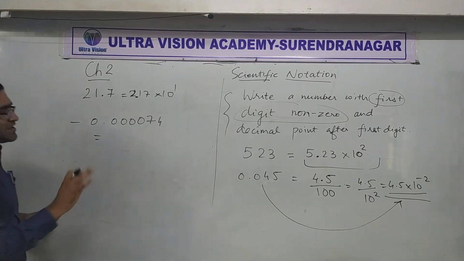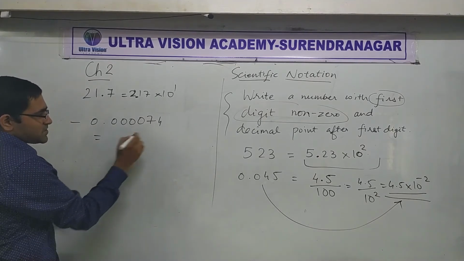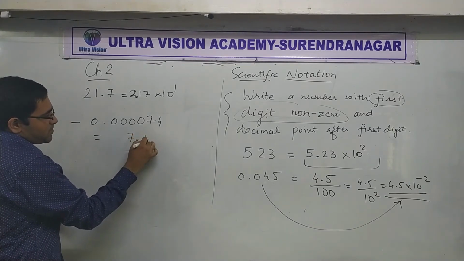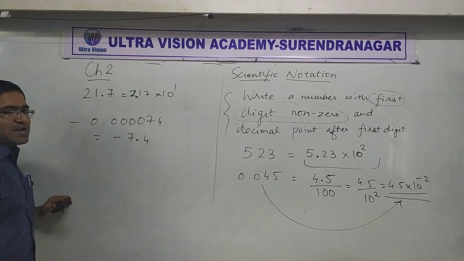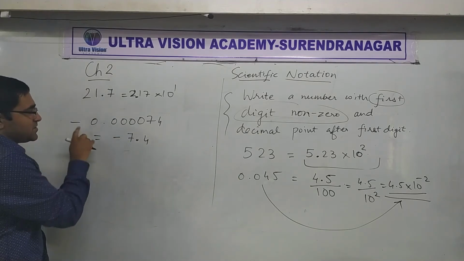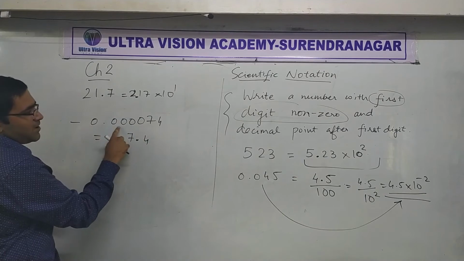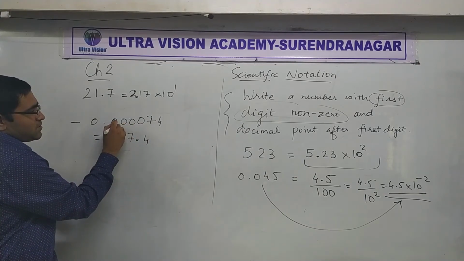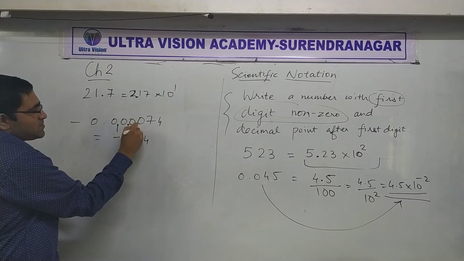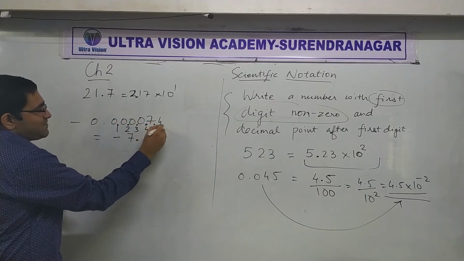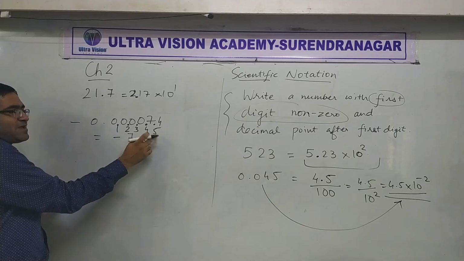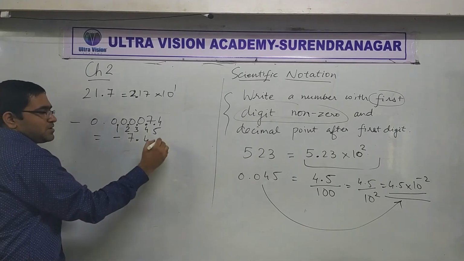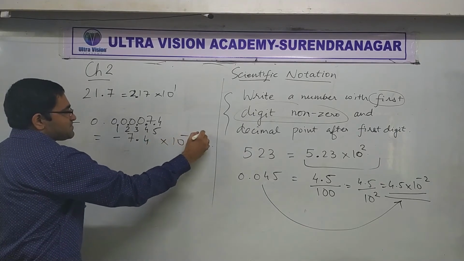Alright, so final answer is, have a look. First of all, I should get 7.4 with a minus sign. Alright, negative number remains negative. So minus 7.4. So how many places do I have to shift? 1, 2, 3, 4 and 5. 5 is clear. So this will be 10 raised to minus 5.